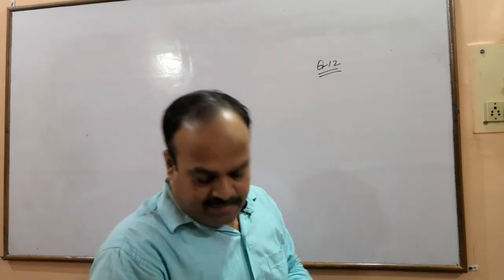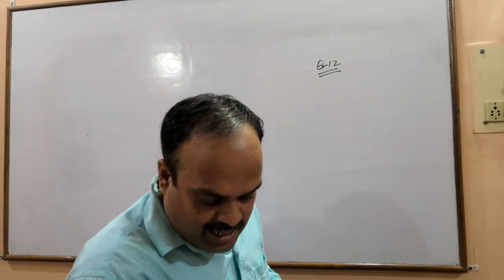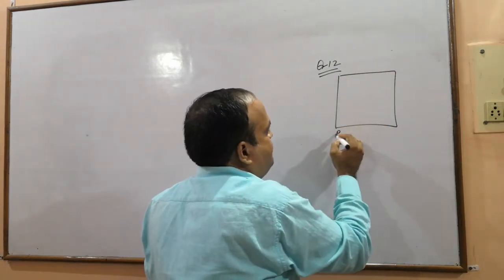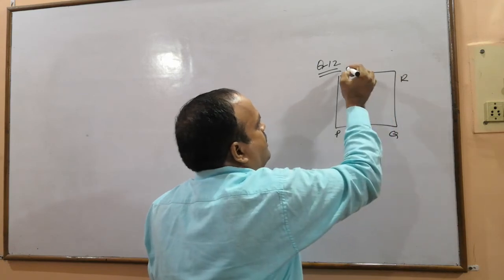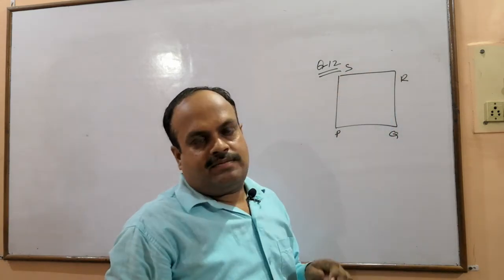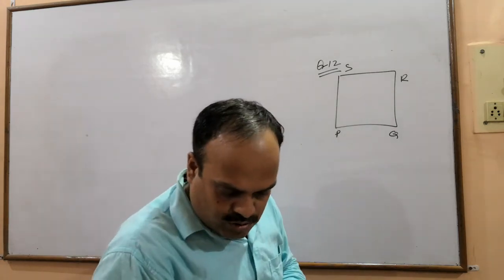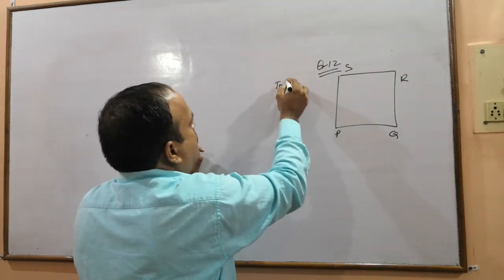So prepare that. PQRS is a convex quadrilateral. Okay, four-sided figure. What to prove?